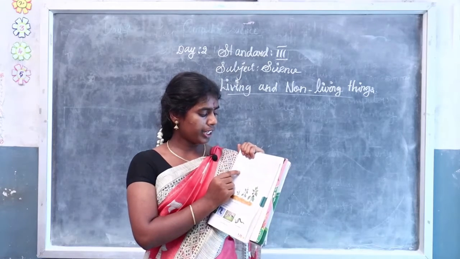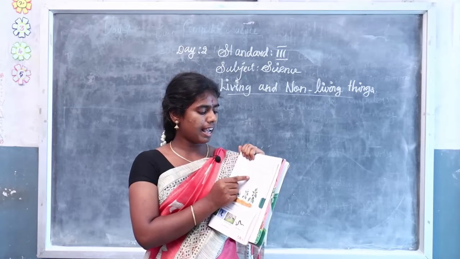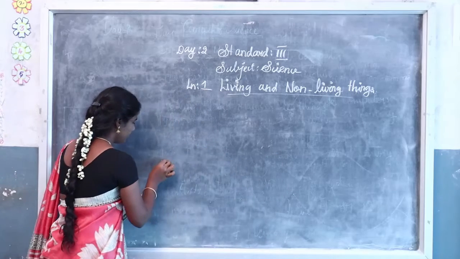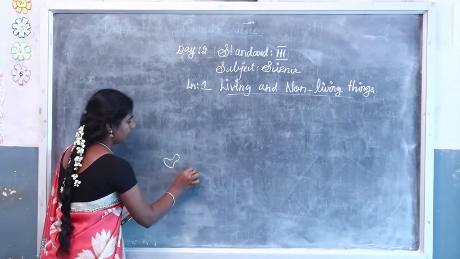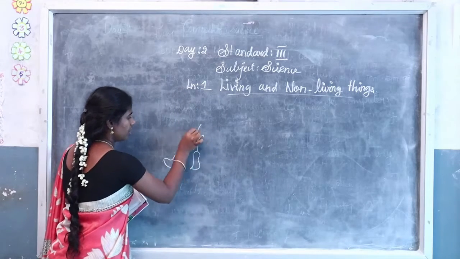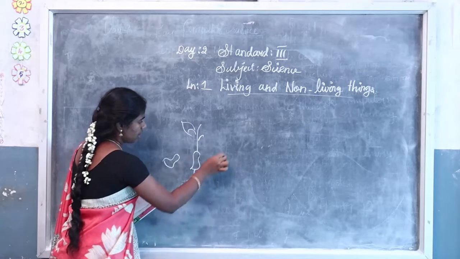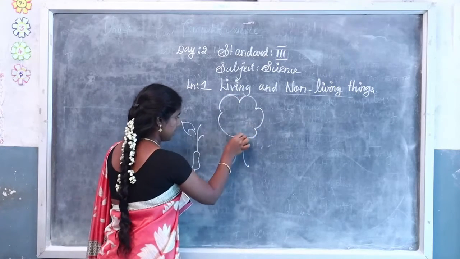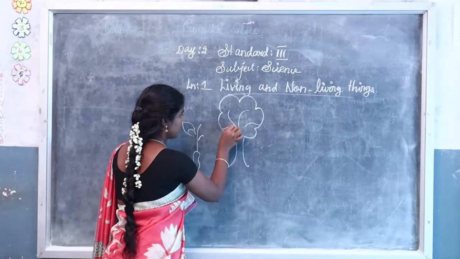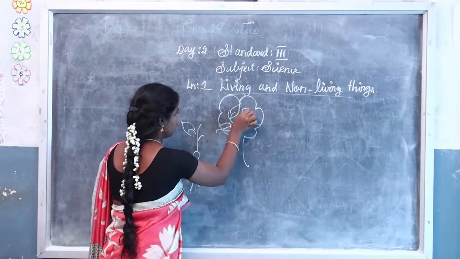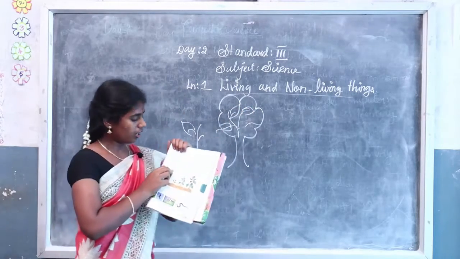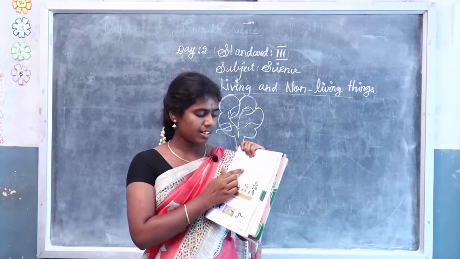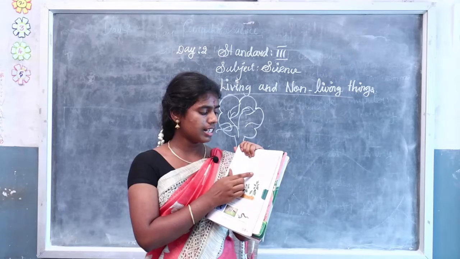Plants keep growing new branches or leaves as long as they live. For example, one seed will grow into a plant. The plant will grow into a big tree. Then the big tree gives new branches and then leaves. This is growing. Understand what I am saying? Plants keep growing new branches or leaves as long as they live.